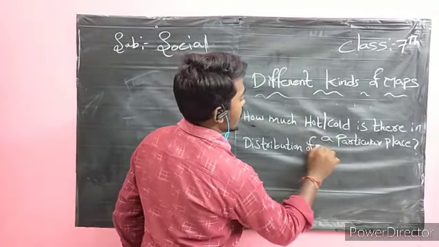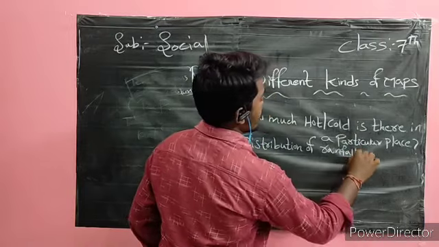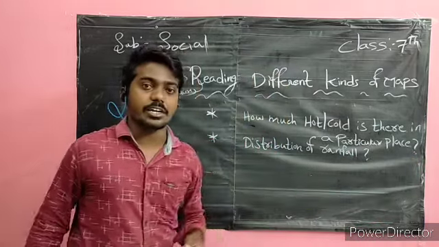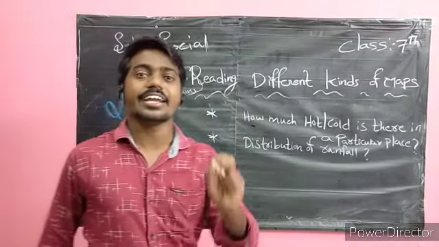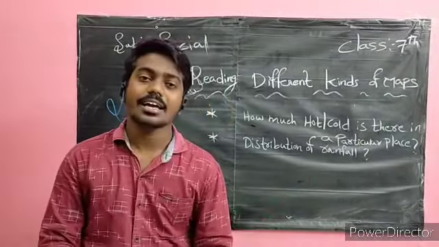Rainfall is measured by using the rain gauge.